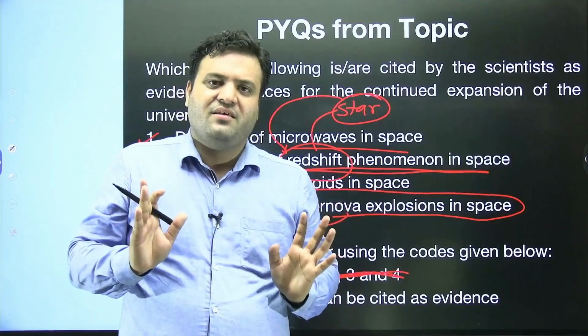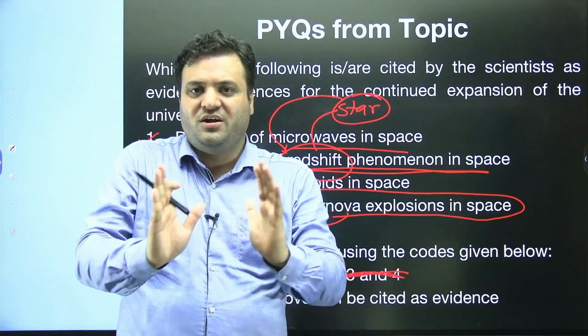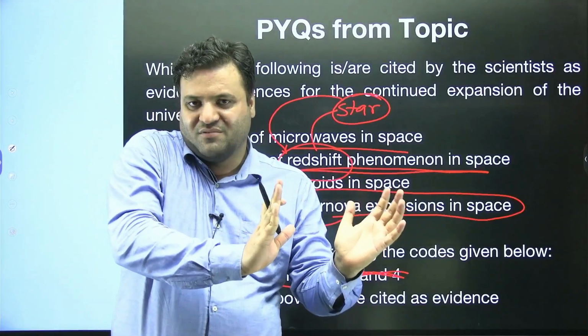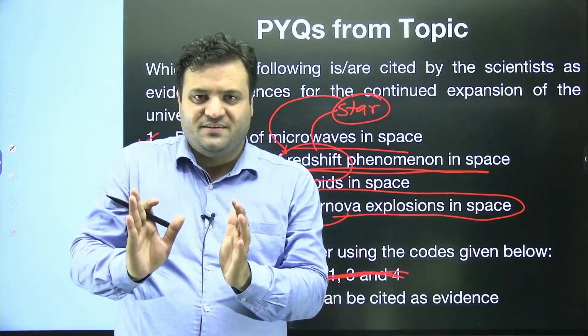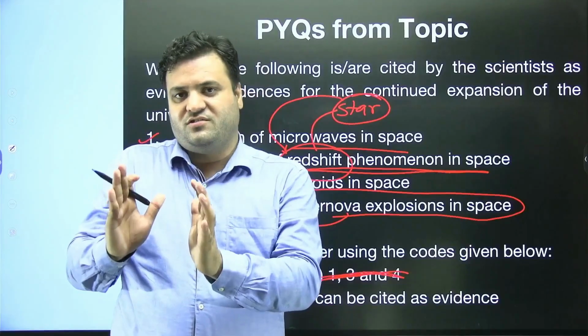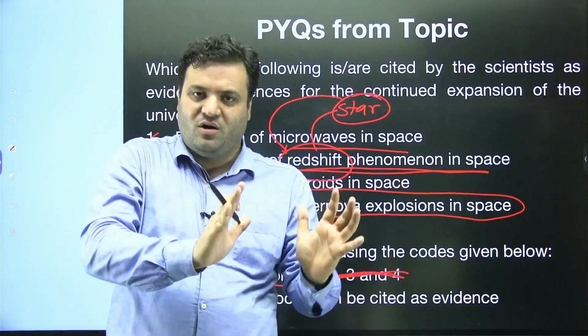But you have to be focused. You don't want to be an astro scientist. You have to be in the bureaucracy, UPSC. That's why you have to focus on aspiration rather than knowledge.